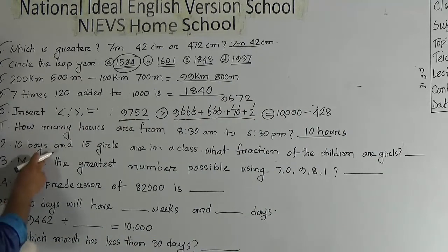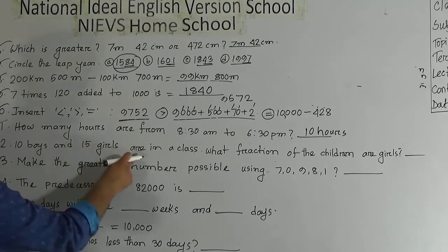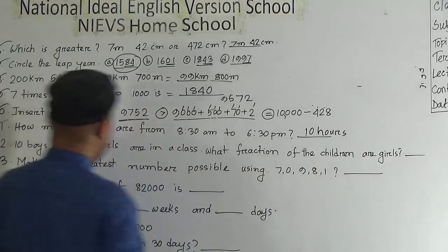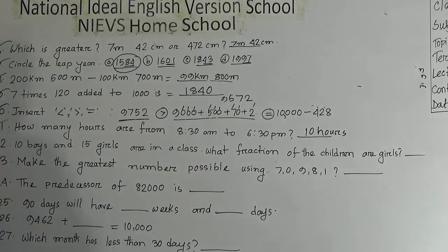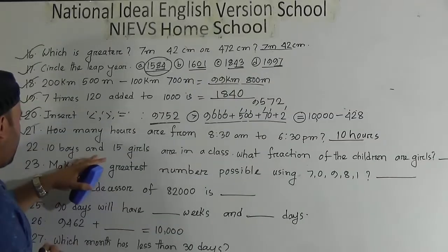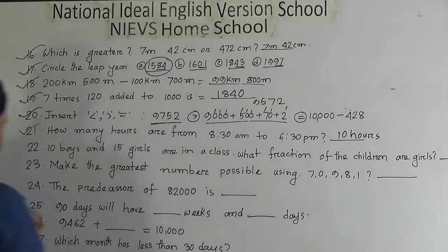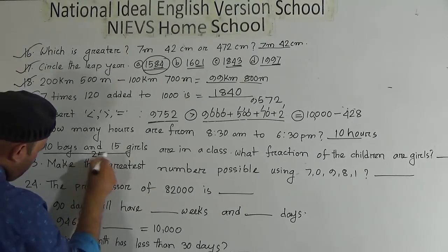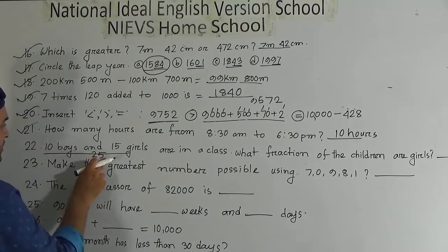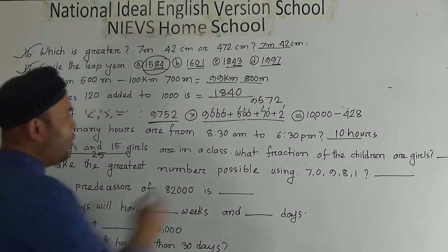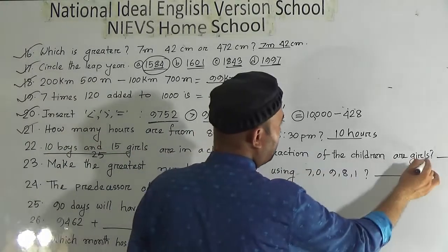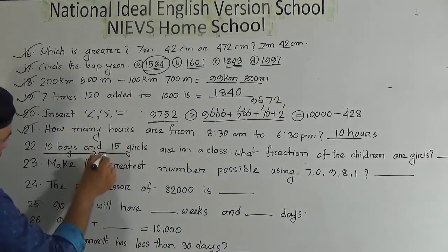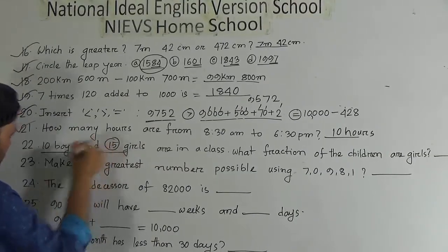Now 10 boys and 15 girls are in a class. What fraction of the children are girls? The question number 22 is 10 boys and 15 girls. Then we can write in total here is 25 students in a class. What fraction of the children are girls? Look here, out of 25 here is 15 girls.